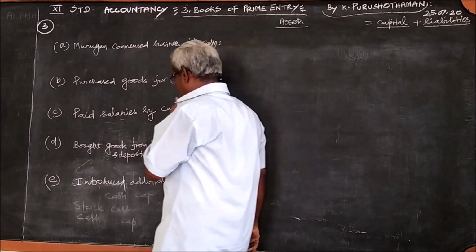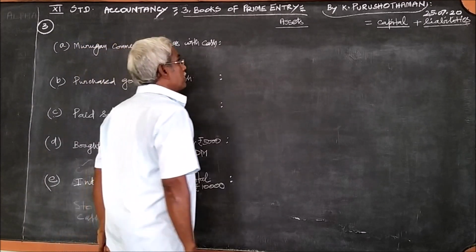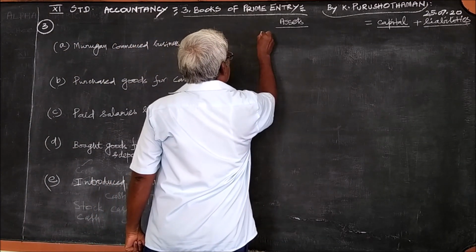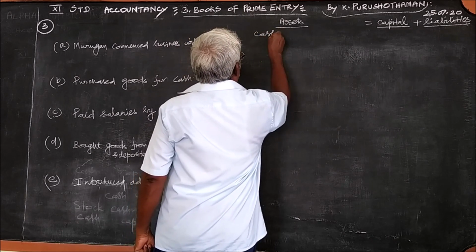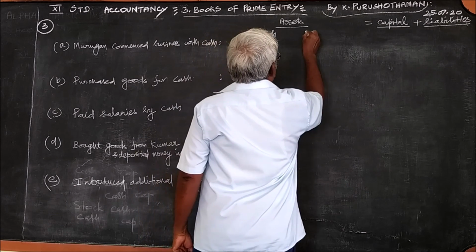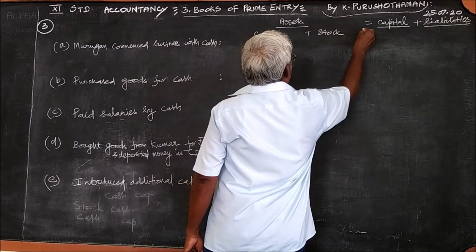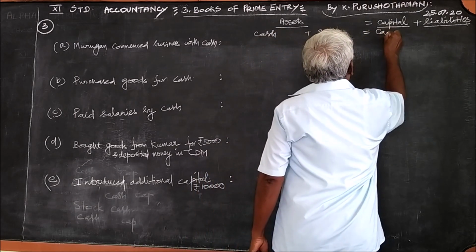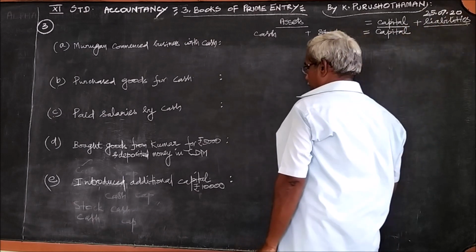In this problem, what are the assets? Just now we have decided. In this problem, we have cash and stock. These are the two assets. And on the right hand side, the capital remains the same, no liabilities.